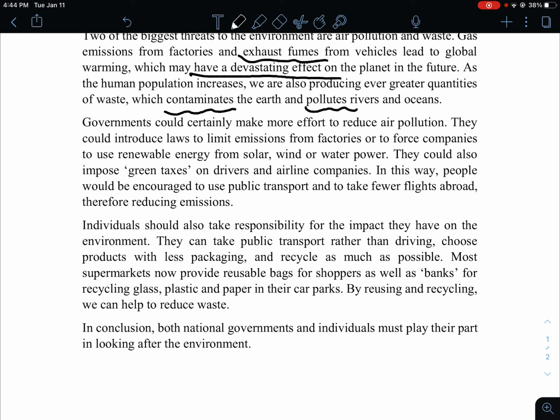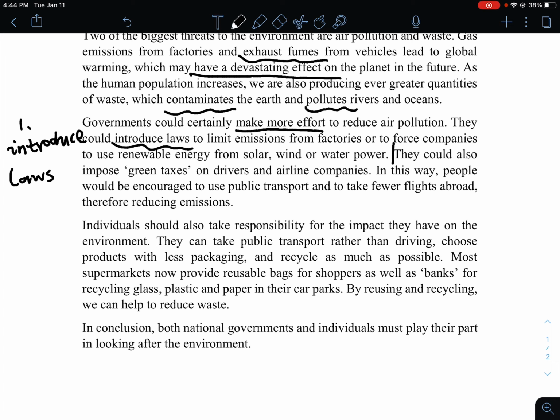Governments could certainly make some effort to reduce air pollution. They could introduce laws, right? So the first one, introduce laws to limit emissions from factories, or force companies to use renewable energy from solar, wind, or water power.